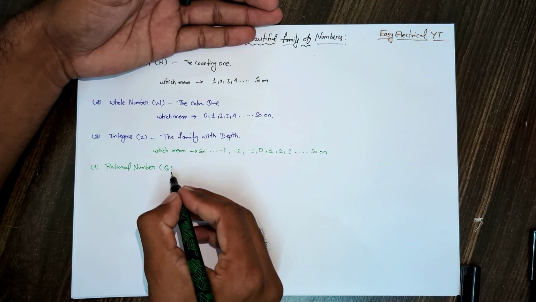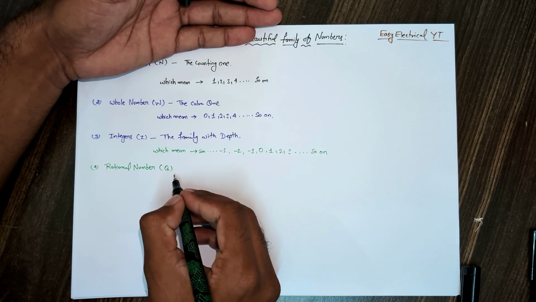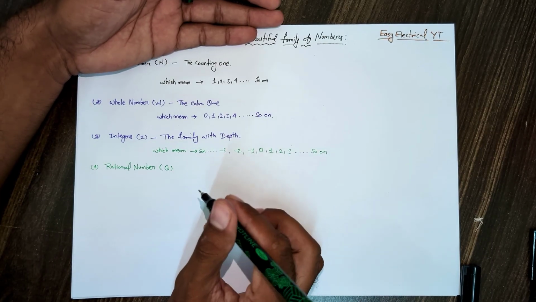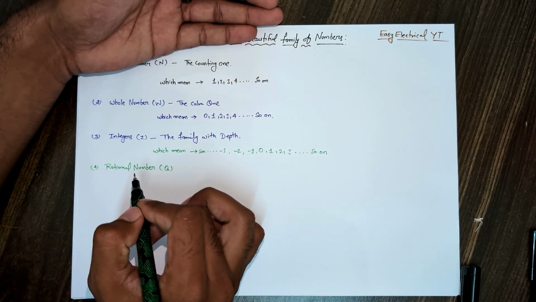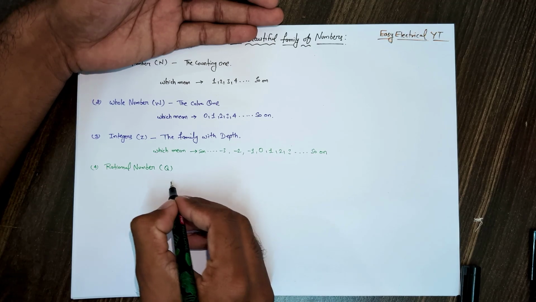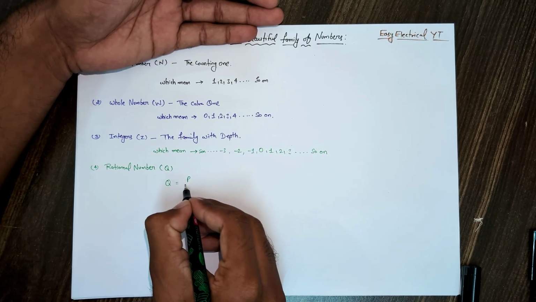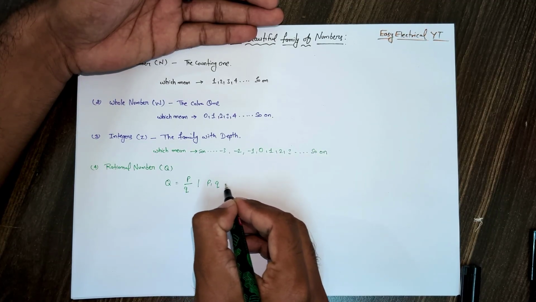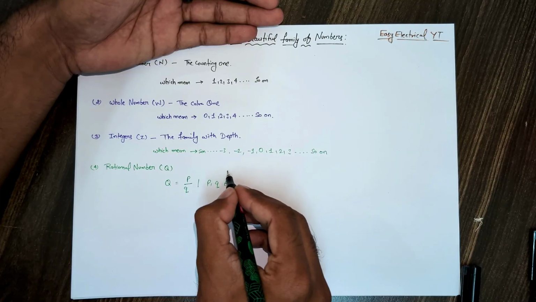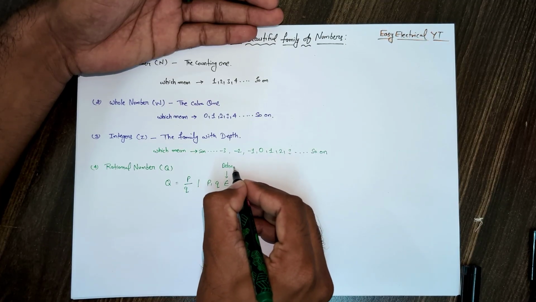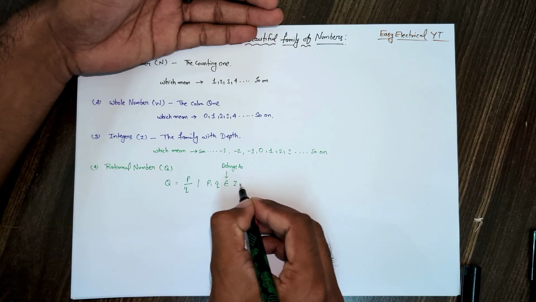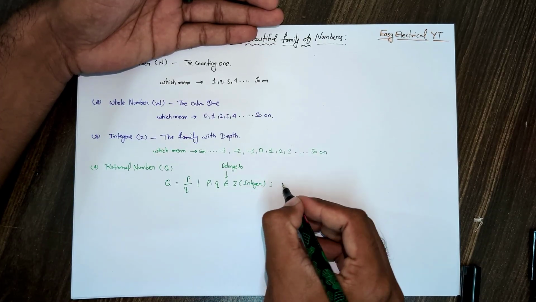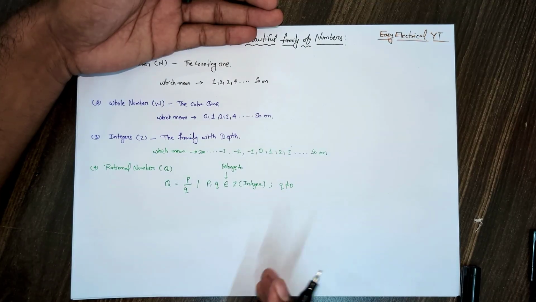For example, a number which satisfies the p by q statement, where p and q belong to the integers, and q should not be equal to 0. Let me write it: p by q, where p and q belong to Z, Z is the set of integers, and q should not be equal to 0.